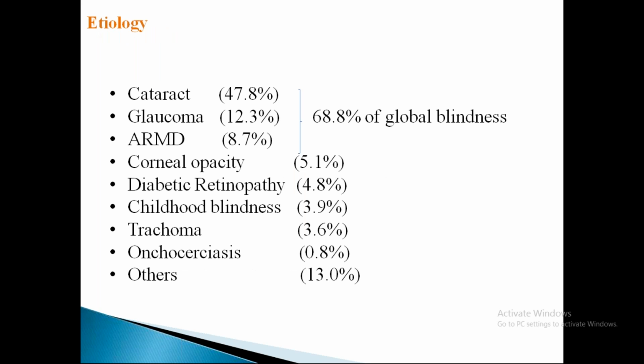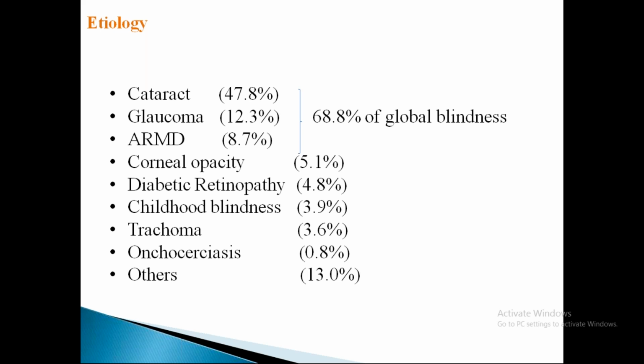So what are the main common causes of blindness, which are sometimes curable, usually curable? Cataract, glaucoma, age-related macular degeneration. These are all global blindness causes, about 68.8%. Among other causes, the most common is corneal opacities, which can be prevented, or the percentage can be reduced by doing keratoplasties. Diabetic retinopathy, by control of diabetes and proper intervention using anti-VEGFs and laser therapies. Childhood blindness, trachoma, onchocerciasis and others.